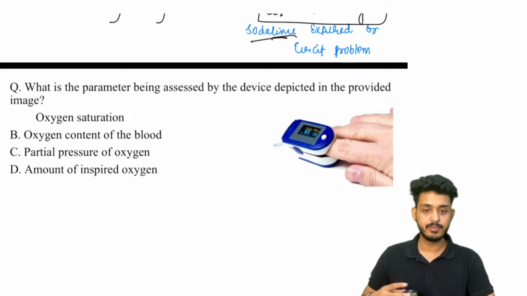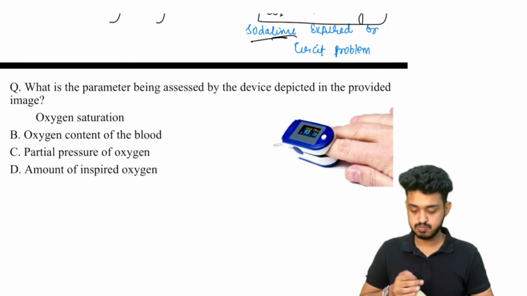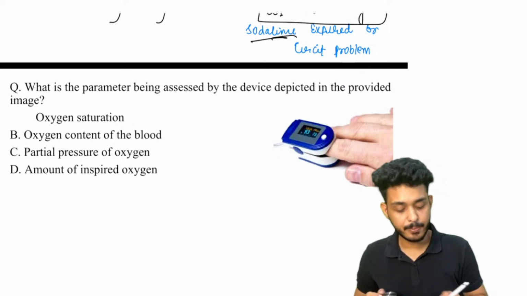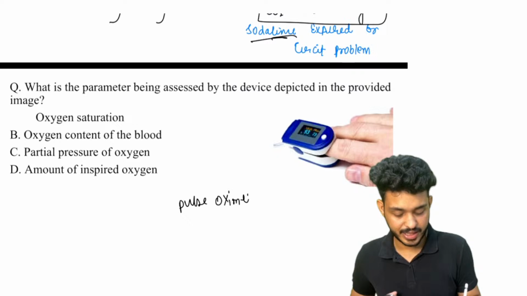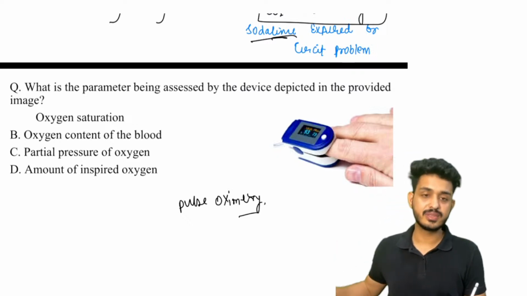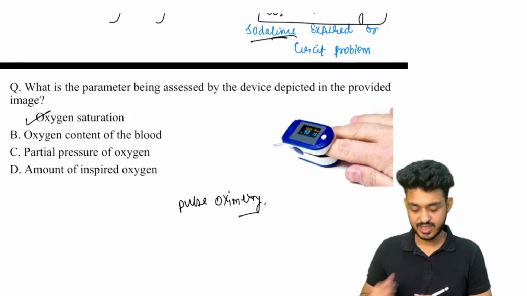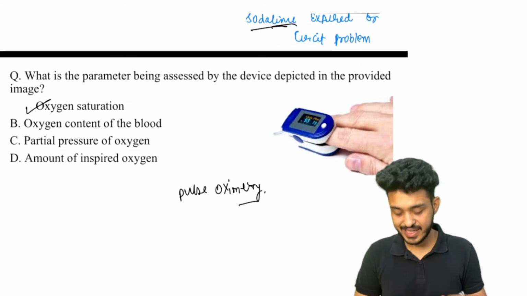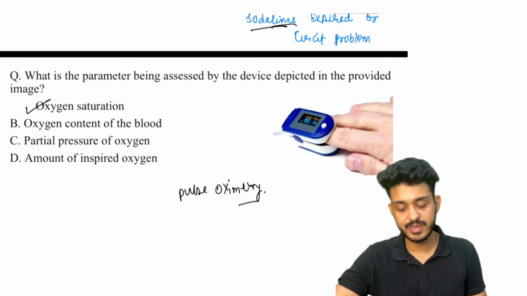And what does it measure? Yes, this is your pulse oximetry. You must have seen it in the COVID time. This is your pulse oximetry, and this one will be telling us about the oxygen saturation of the blood.